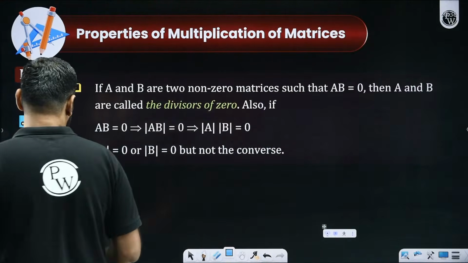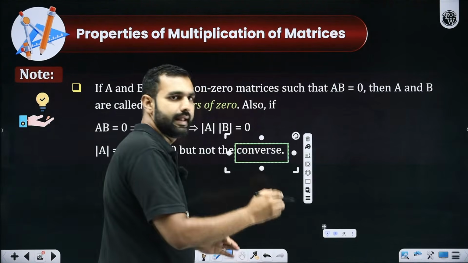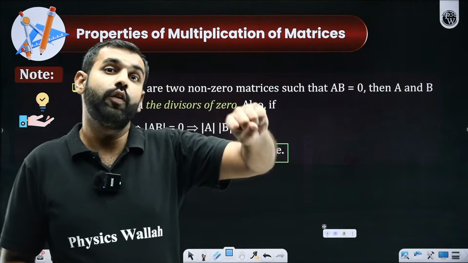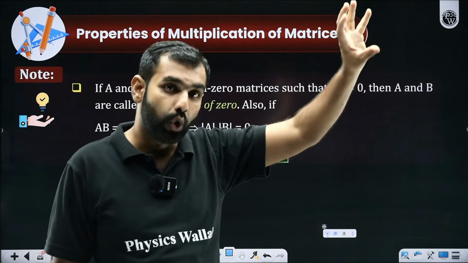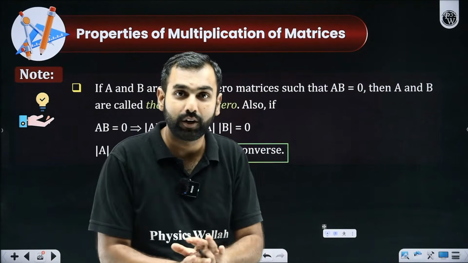Now, converse is not true. What is the meaning of converse? Let's say either of the determinants is 0. Then it will not be necessarily true that those matrices when multiplied will generate a null matrix. No, that I did not say.